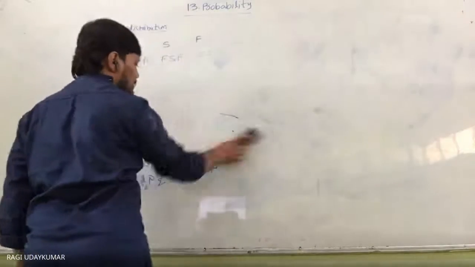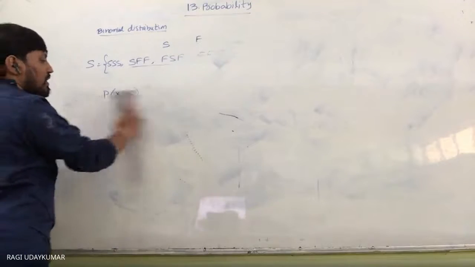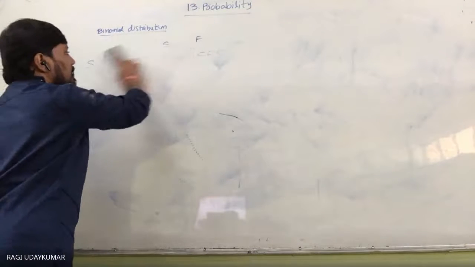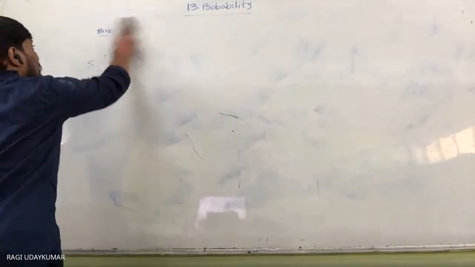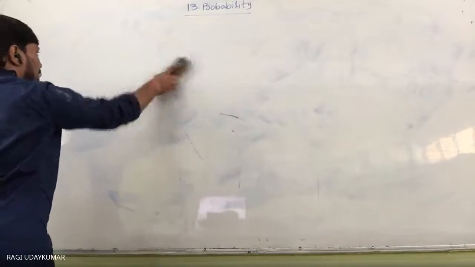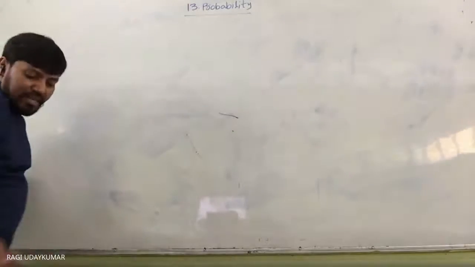All the problems are very simple, not very complicated here, but you need to write very clearly. You need to consider the number of trials, how many trials there are, and whether the trials are Bernoulli trials or not. These are the things you need to observe.